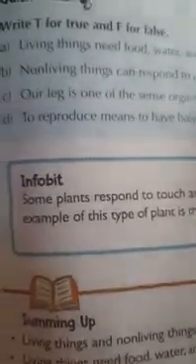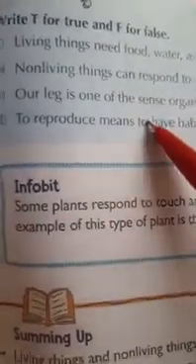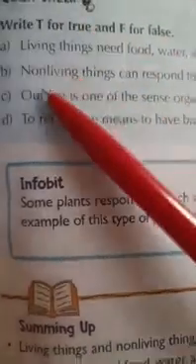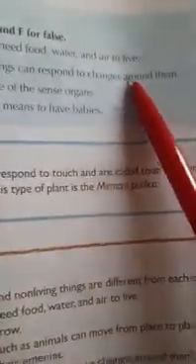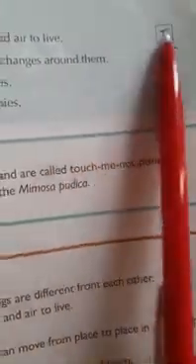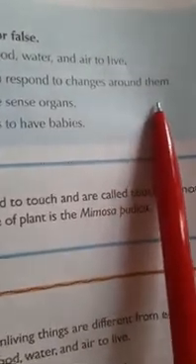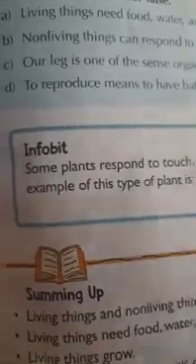So first we will see true or false. Here some statements are given. After reading these statements, you have to decide and write whether the statement is true or false. First one is living things need food, water and air to live. Yes, this statement is correct. Living things need food, water and air to live. Then non-living things can respond to changes around them. Can non-living things respond to any change? No, this is false.